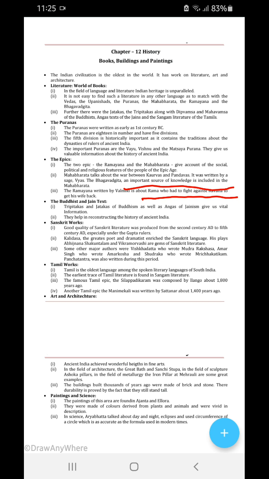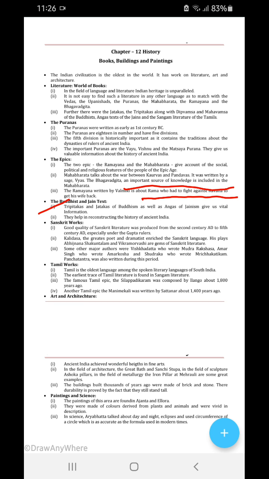The Buddhist and Jain texts, the Tripitakas and the Jatakas of Buddhism as well as the Angas of Jainism, give us vital information in reconstructing the history of ancient India. These Buddhist and Jain texts talk about people: what kind of life did people lead?